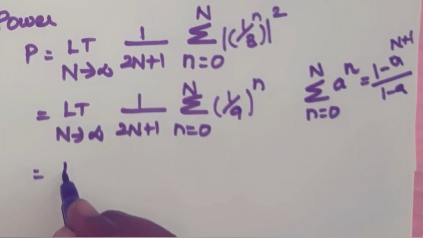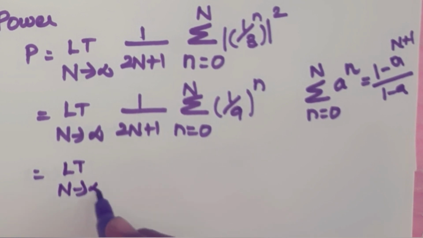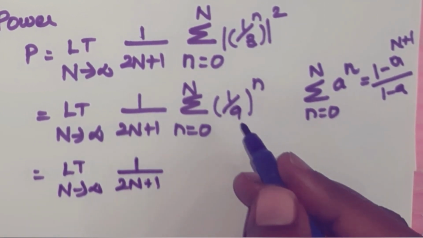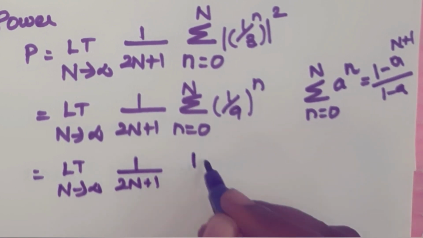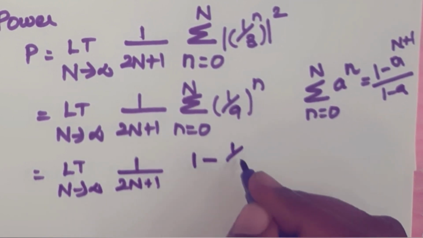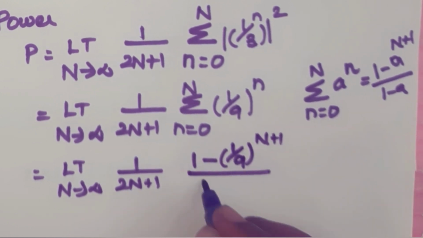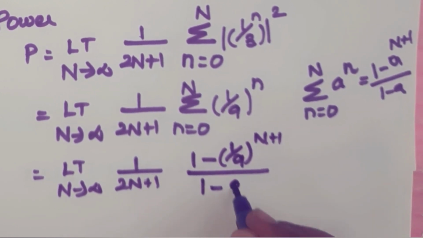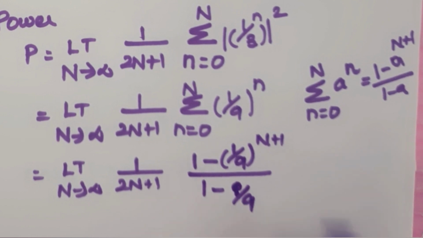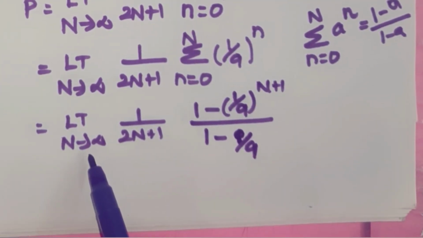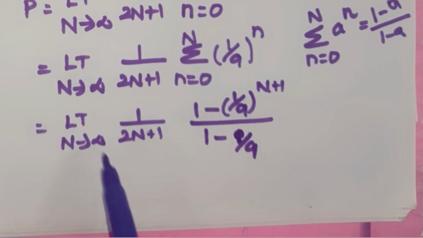So we get limit n tends to infinity 1/(2n plus 1). Here the answer for the summation, where a value is 1/9, is (1 minus (1/9)^(n plus 1)) divided by (1 minus 1/9). Okay. Next, substitute the limits. n is infinity.